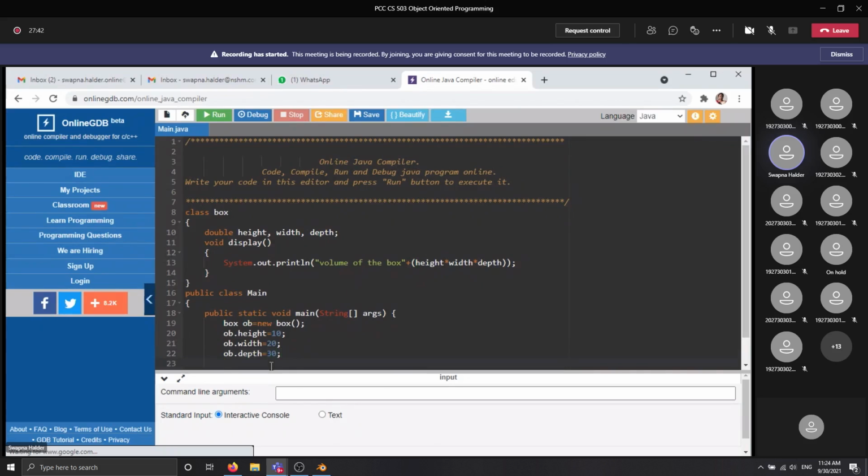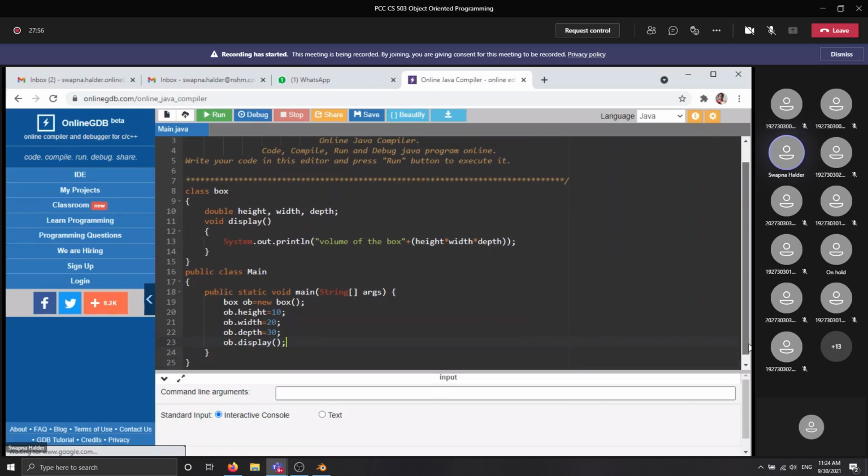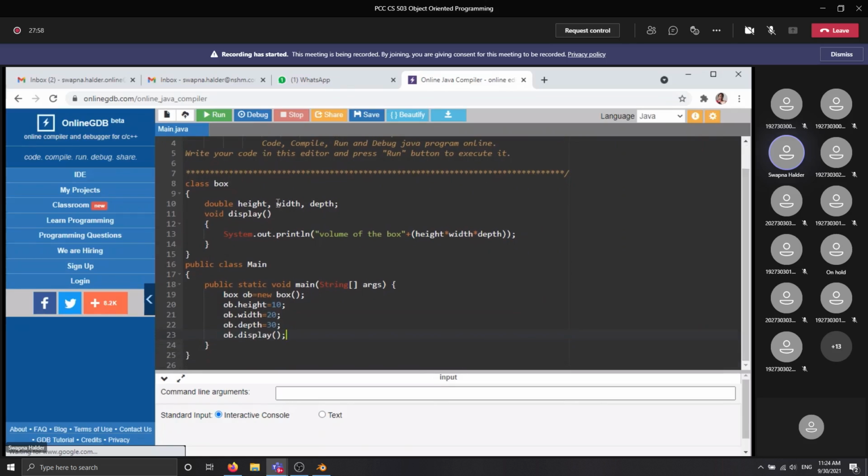Then call the method display. This is the normal scenario to print the volume of a particular box using the Java language. Clear what I have just done?